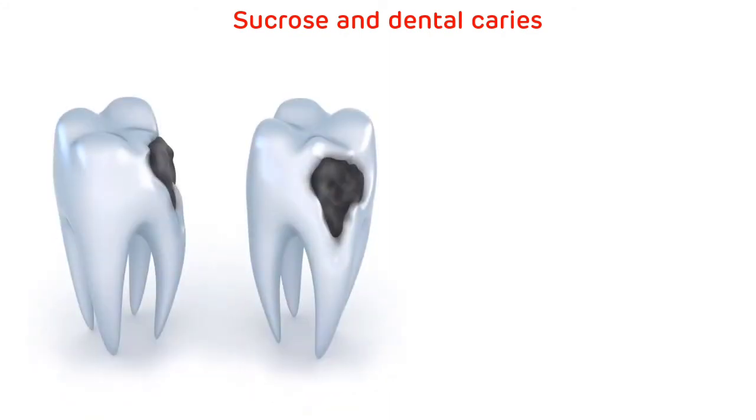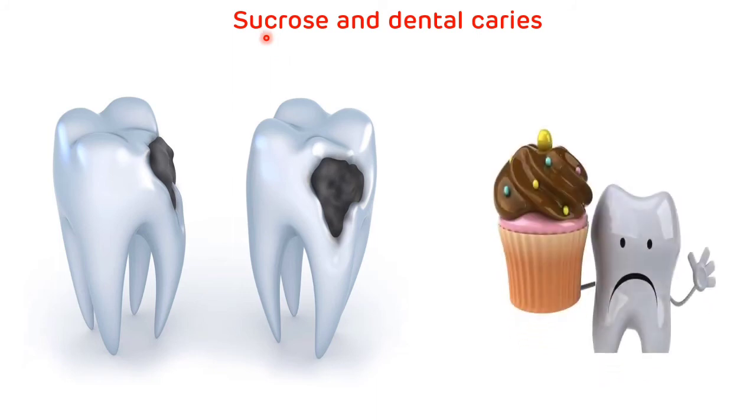Now, relation of sucrose and dental caries. Dental caries is one of the most prevalent infections worldwide. Over here, bacteria form colonies and they erode the dental enamel, and the dental plaque which is formed on the teeth is the polymer of dextran, which is the polymer of glucose, and this bacteria which forms the colony on the teeth utilizes the sucrose for energy purposes.